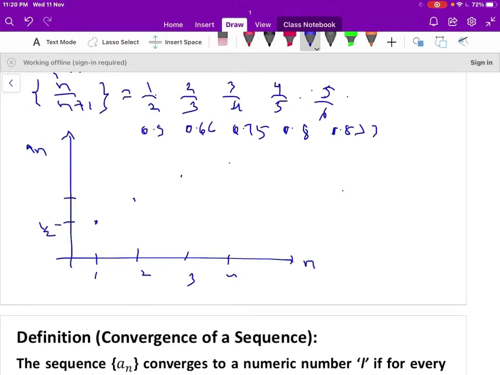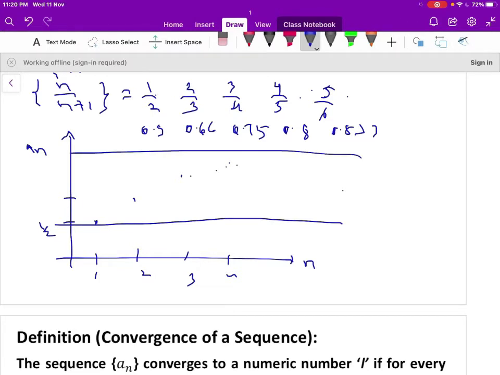It never crosses the line 1 here, and it never crosses the line half here. The sequence always lies between 1 and 1 by 2.